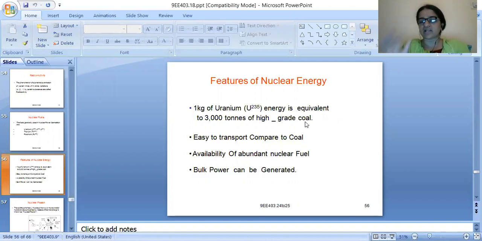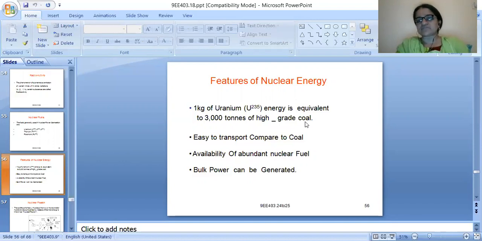Next, abundant availability of nuclear fuel. The next advantage is, if you are planning a power plant, we also need to observe how much reserves we have, and have a grip on that.